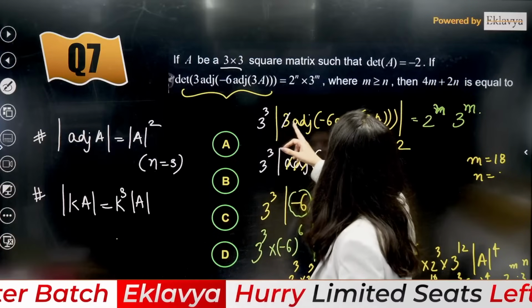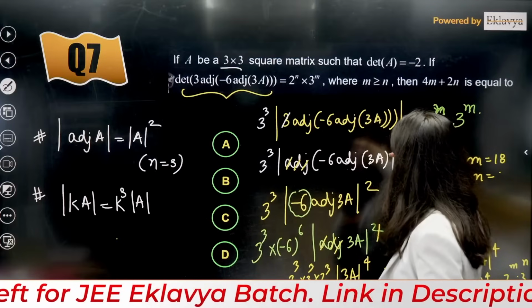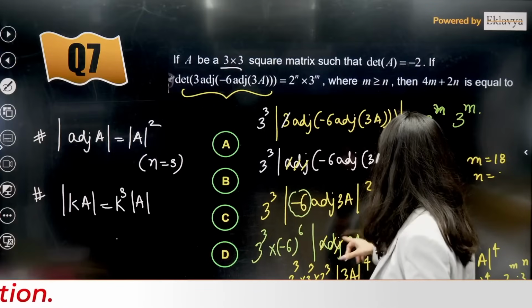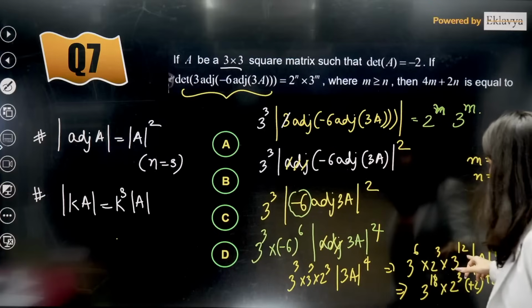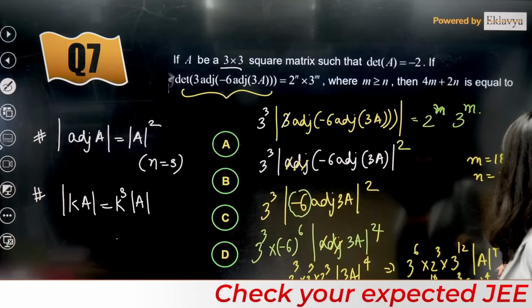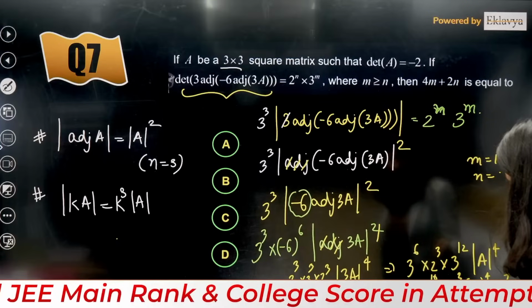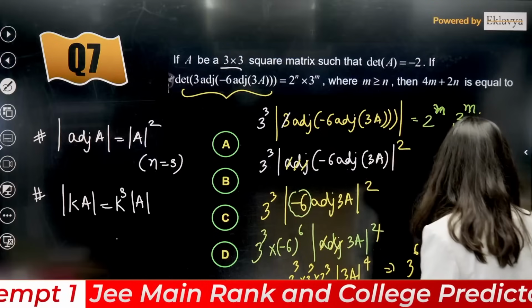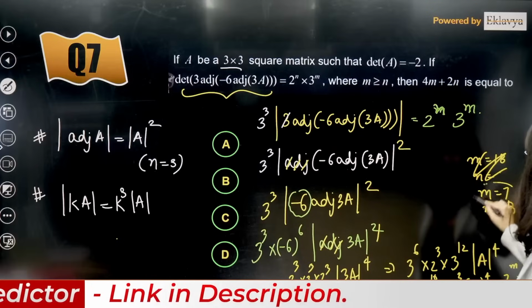So this is what? 3 is right here. So 3 cube, correct? Adjoint, so there will be a square. Minus 6 power 6. So that is going to give you 3 cube, 2 cube, correct? One more adjoint, power 4 is there. 3 will come out, 3 cube. So 3 power 12 will be happening over here. And determinant A power 4. Determinant A power 4 is 2 power 4, correct? So this is going to give you, okay, 4 plus 3. M is equal to what? M is 7 and N is 18, okay? M is 7, N is 18. This is the answer we are getting.